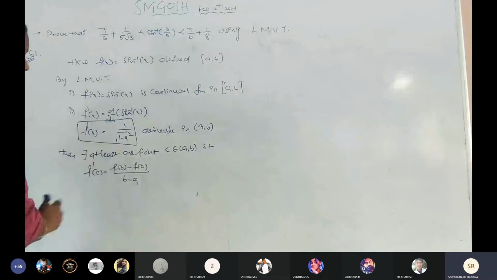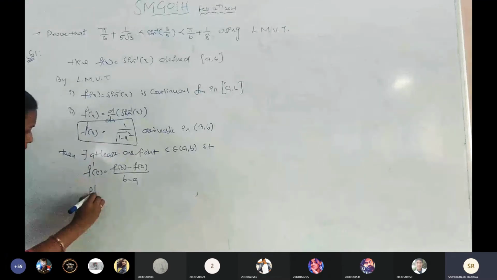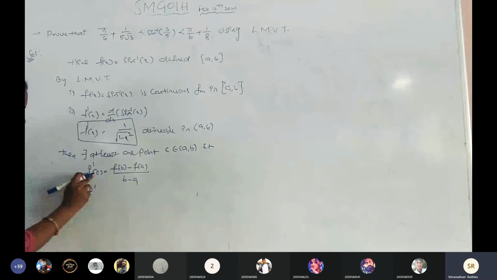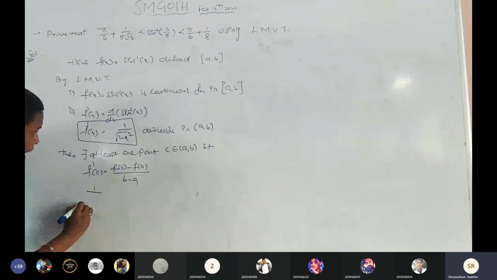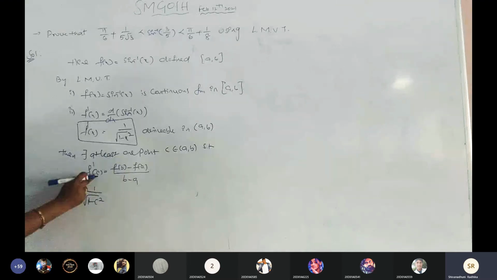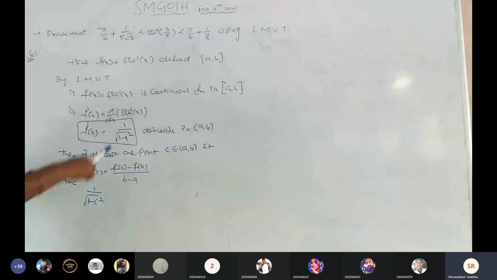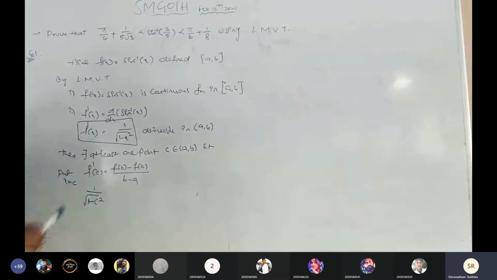So this is the derivable part here. f dash of c can be written as 1 by under root of 1 minus c square. Is it clear? I am going to substitute x equals c, put x equals c in f dash of x, then I get 1 by under root of 1 minus c square. Is it clear?